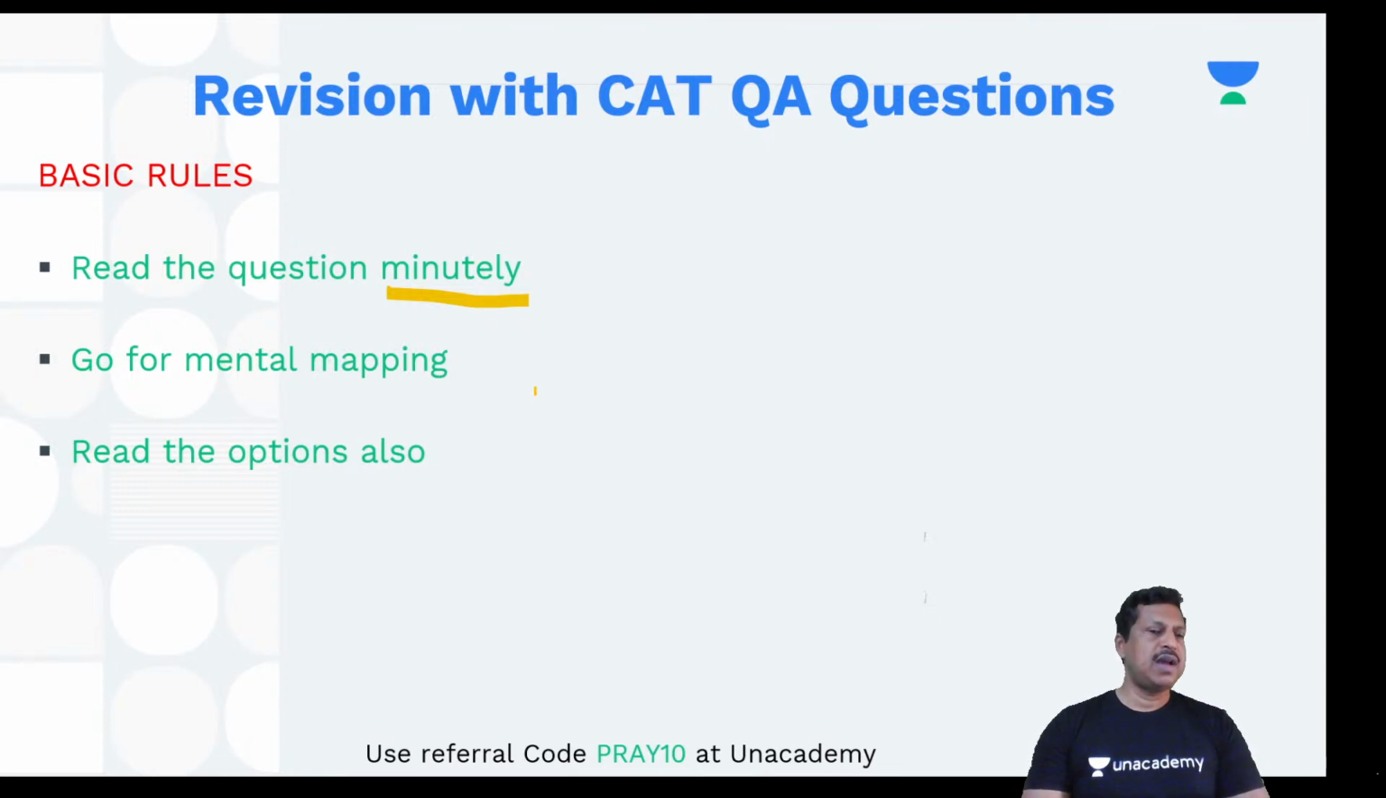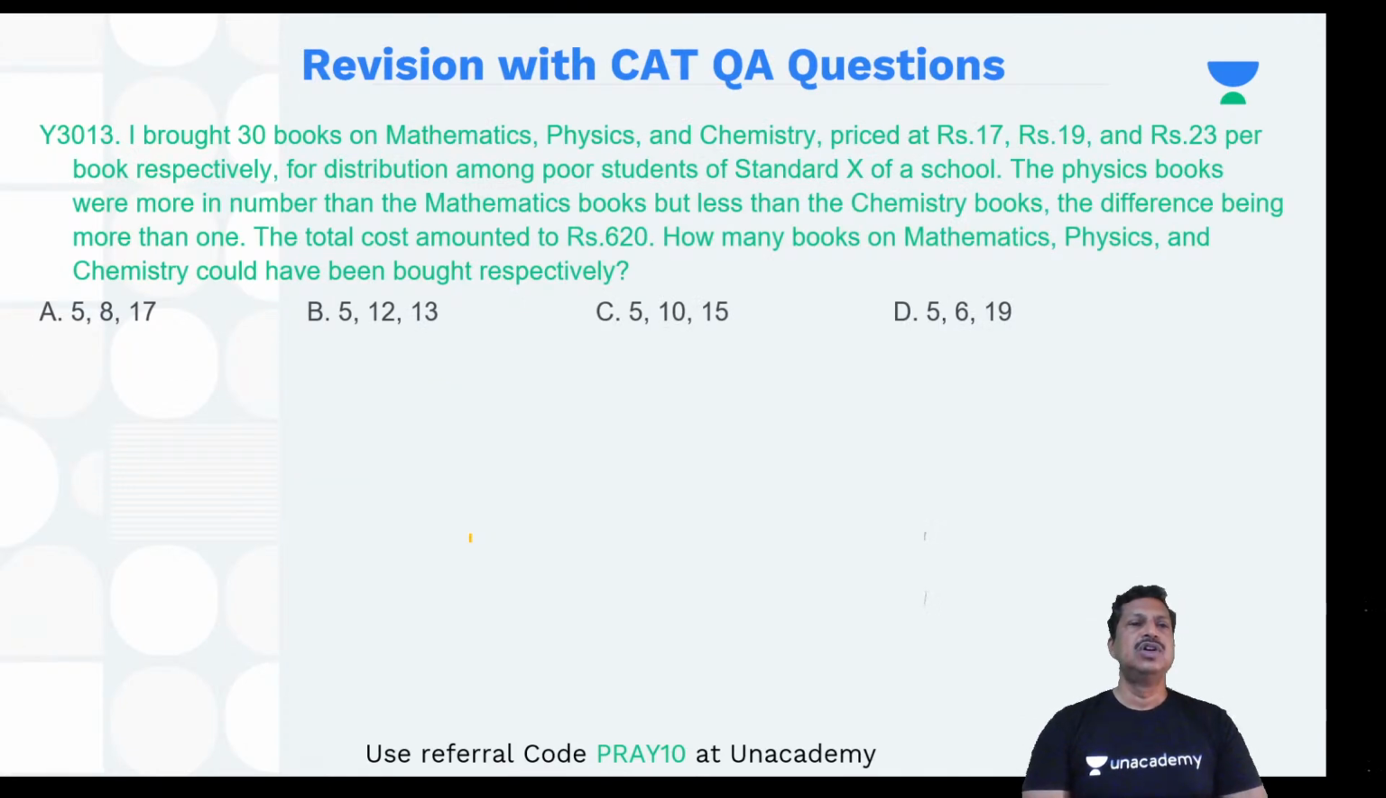Go for mental mapping. Mental mapping is when you read the question, you map which topic and subtopic it is from, and accordingly decide whether you need to write the equation and solve, or pick up the options and work with them. Also read the options if options are there, because options can help you move further. Options may help you in many ways, so we'll be discussing that while solving questions. Okay, so let's start. This is the first question for us.